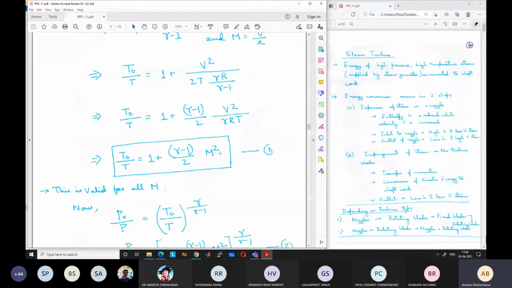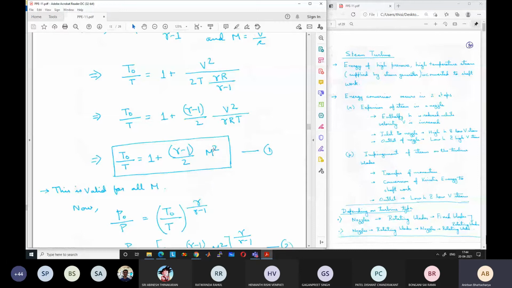If Mach number equal to 0, meaning the flow velocity is 0, this term goes to 0. So T0 by T is equal to 1, or T0 is equal to T, or static temperature is equal to stagnation temperature. The special case is when Mach number is equal to 1, when we reach sonic velocity. At that point, the temperature is known as critical temperature, T star.